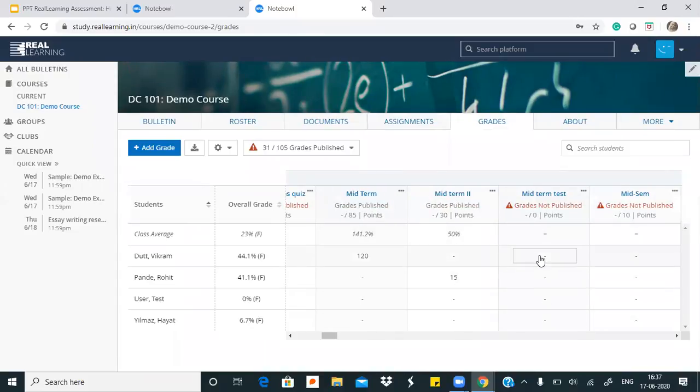In the beginning of the demo, I talked about blended learning and how teachers can integrate offline assessments onto our platform. So for example, if a teacher has conducted a practical or a viva, किसी भी तरीके का ऑफलाइन टेस्ट जो नेसेसरली स्टूडेंट से ऑनलाइन सबमिशन नहीं डिमांड करता है, but teacher has taken that test, she has written down her marks or she has just simply put them in a file.